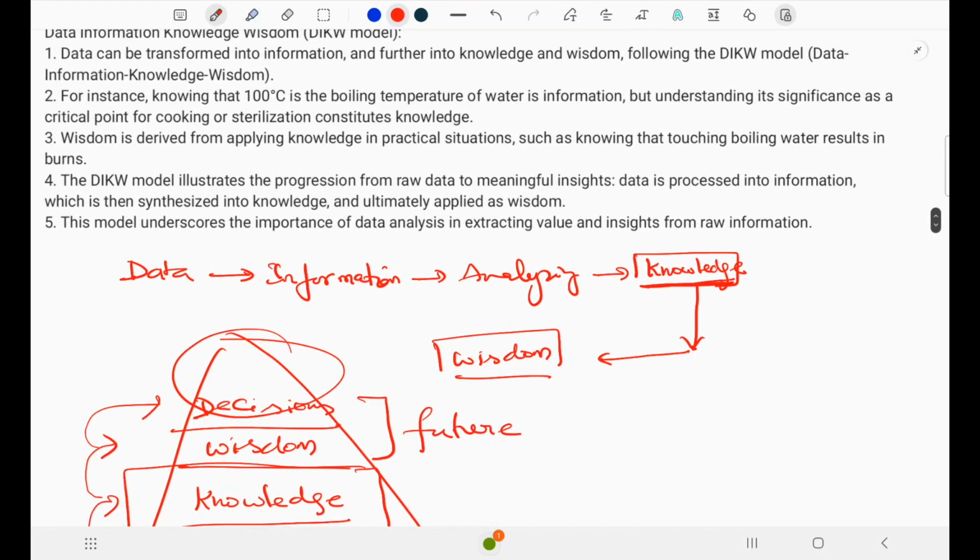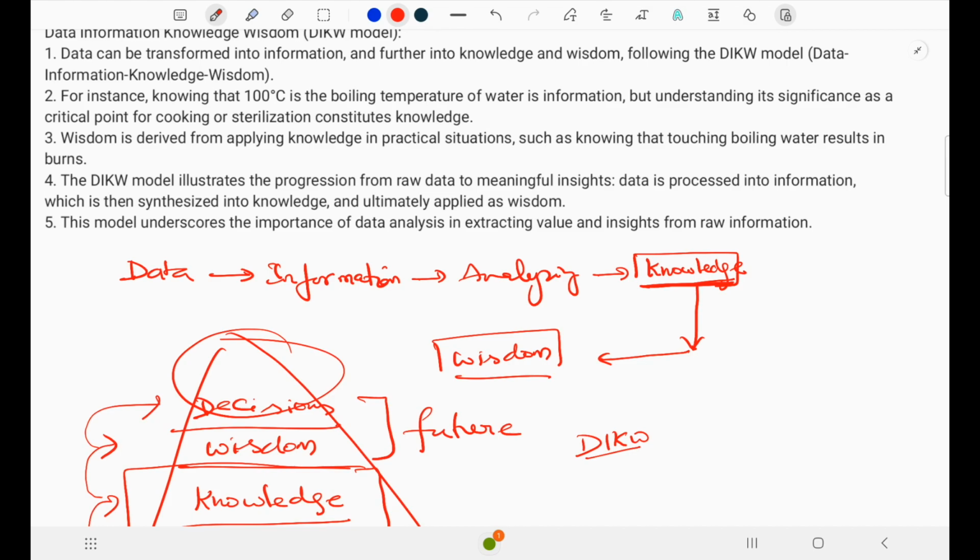Finally, we can say that the DIKW model underscores the importance of data analysis in extracting value and insight from the raw information.